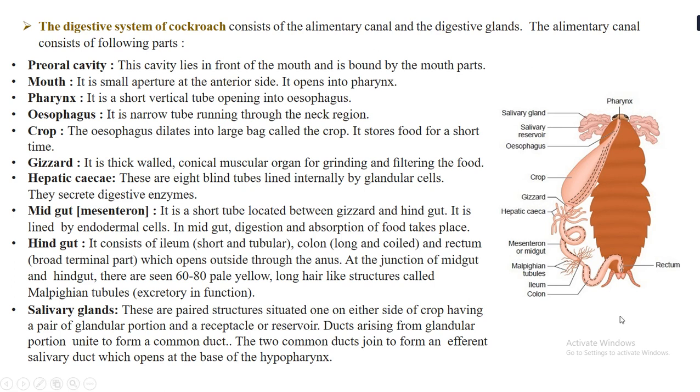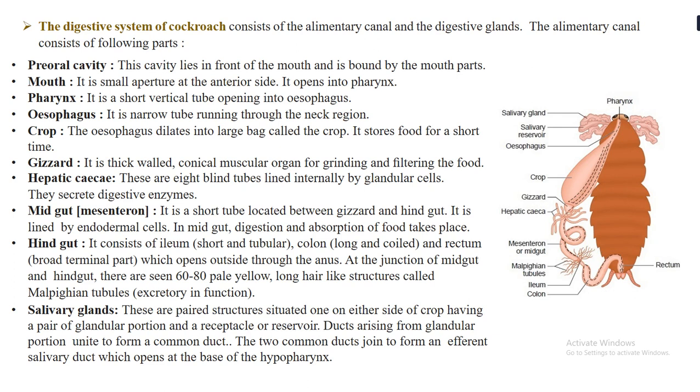Now at the junction of the midgut and the hindgut, so this is where the hindgut starts and this is the midgut, at the junction of both, you will see these thread-like structures, or you can say hair-like structures. So there are about 60 to 80 pale yellow long hair-like structures, and these are called the Malpighian tubules. And the function of these Malpighian tubules is excretory. So the excretion is done through the Malpighian tubules.